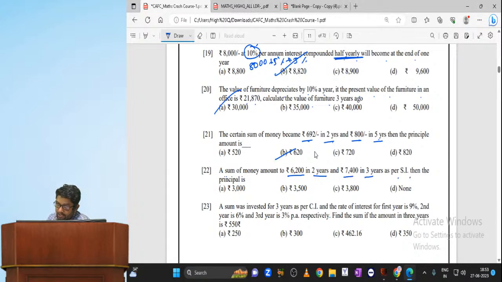Now, a similar type of question: a sum of money amounts to 6,200 in 2 years and 7,400 in 3 years as per simple interest, then the principal. Guys, use the trial and error method. First you take option A: 3,000 into 2 into simple interest, which is not given. We need to find the simple interest, so the direct method is not possible.